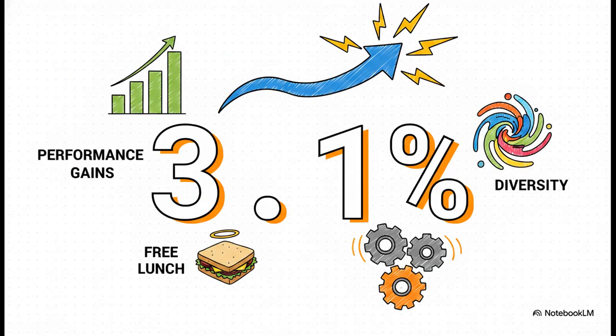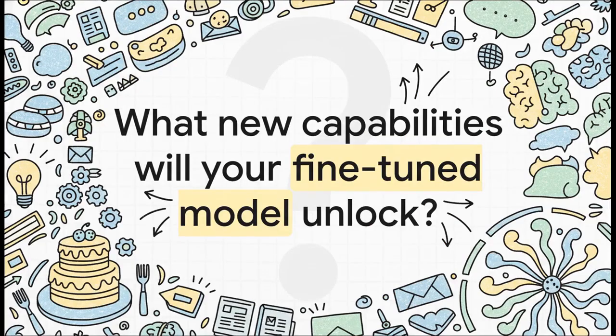Now, I know what you're thinking. What's the computational cost of all this fancy multi-objective math? Well, get this. You get all these massive performance and diversity gains for just a roughly 3.1% increase in peak memory overhead. Seriously, 3.1%. It is incredibly efficient, retaining up to 94% of the throughput of standard PPO. In the world of model training, that is practically a free lunch. CAPPO absolutely proves that alignment and creativity are not mutually exclusive. By elevating diversity to a first-class objective, we really can have our cake and eat it too.